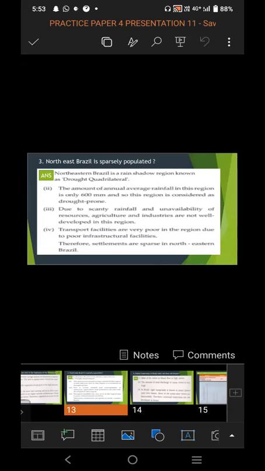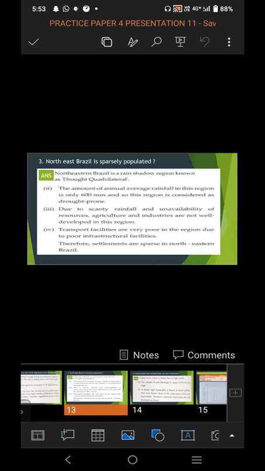Transport facilities are very poor in the region due to poor infrastructural facilities. Transport facility is also not proper in Northeast Brazil. The roads are also not proper. Heavy vehicles cannot travel on those roads. So due to the lack of transport facility, it gave rise to poor infrastructural facilities, meaning no proper roads, and no heavy vehicles can run in that area. So this is the main reason for Northeast Brazil being sparsely populated.